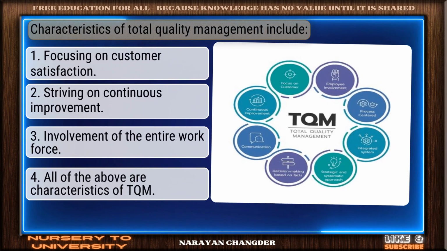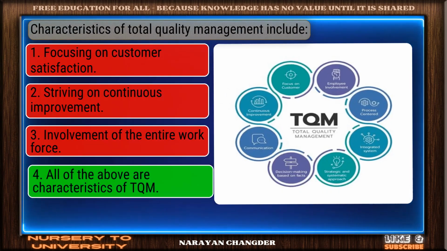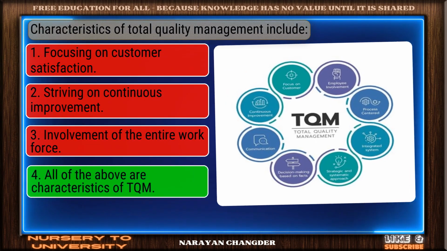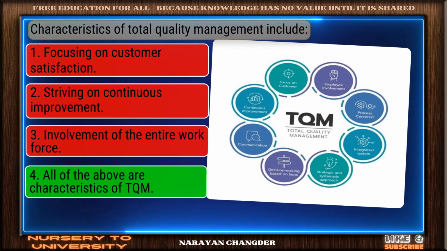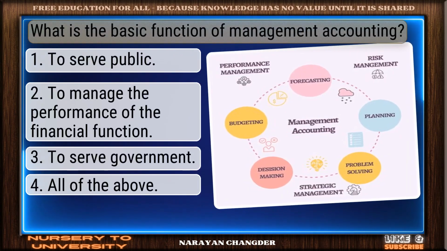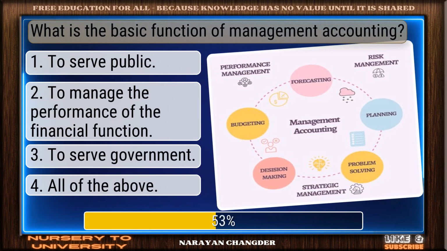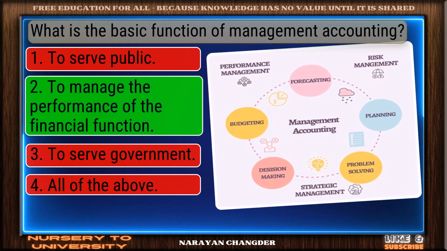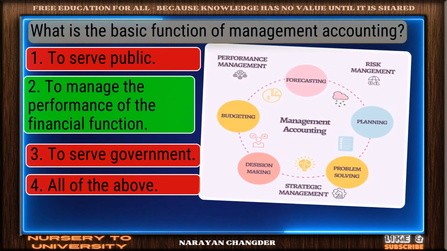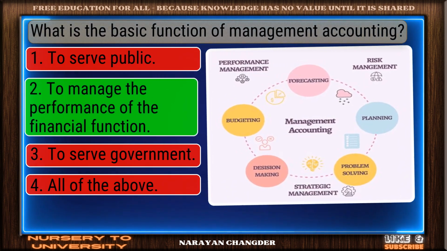Characteristics of total quality management include... All of the above are characteristics of TQM is the accurate answer. What is the basic function of management accounting? To manage the performance of the financial function is an accurate answer.